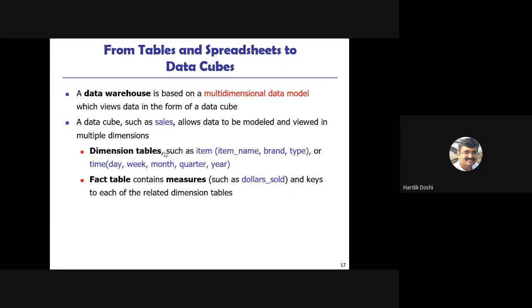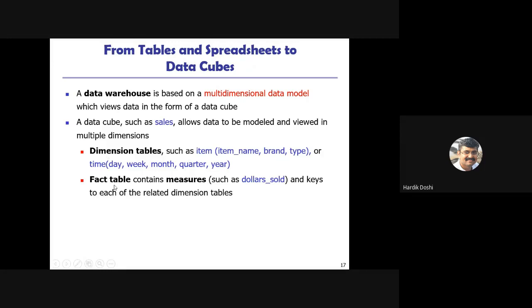In the case of a data warehouse, there are two types of tables. One is the dimension table and the second is the fact table. Dimension table means our actual subject-oriented tables. For example, sales: the item name, brand and type, and the time of the sales, that is day, week, month, quarter and year.